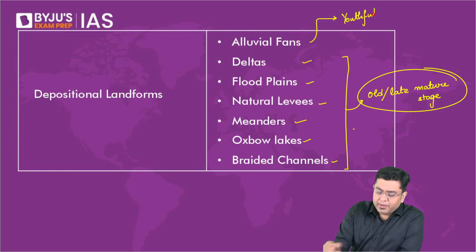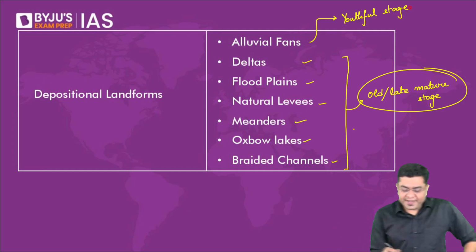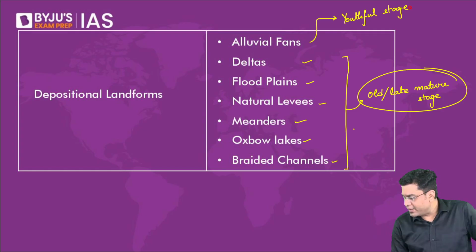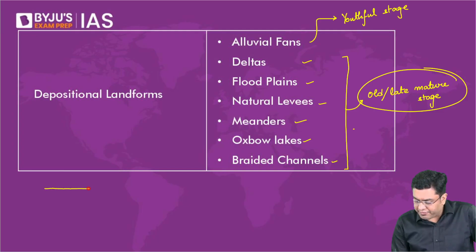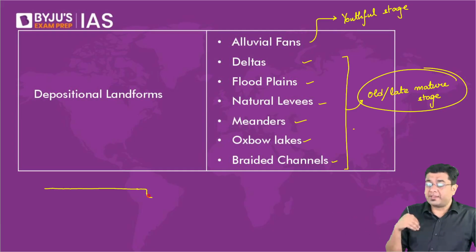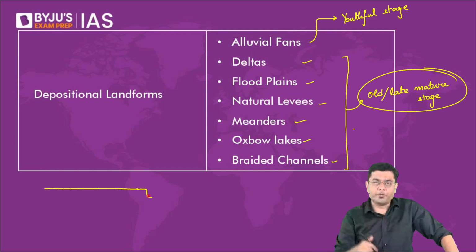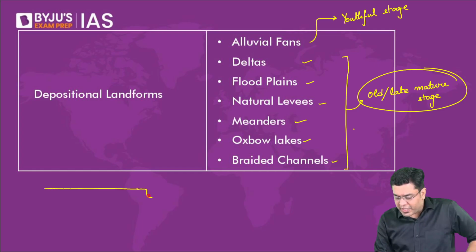Now, when we talk about a floodplain, what is a floodplain? If you observe the cross section of a river channel, how does it appear? If you have actually walked up to a river, not just crossed it by a bridge or a train, you will observe that there is a very gentle and shallow gradient leading you towards the river.